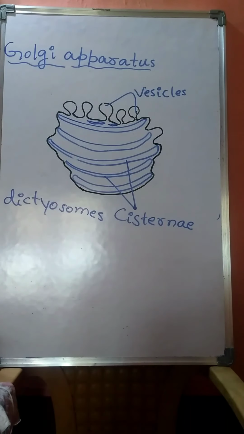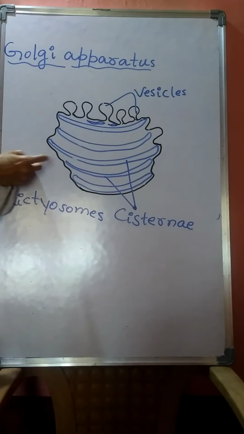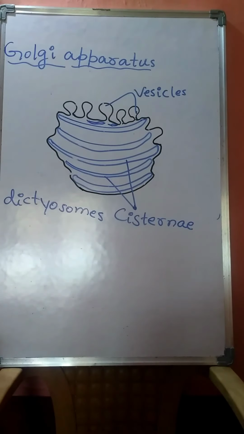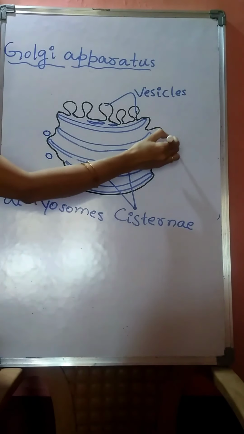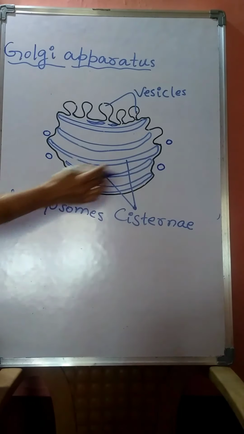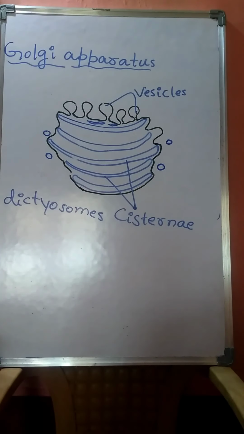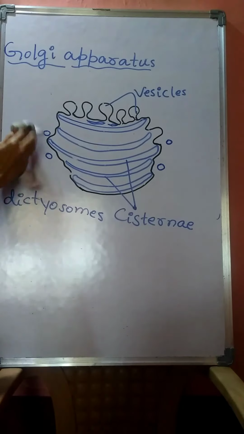Now let us discuss the important functions of Golgi apparatus. This is about the structure of the Golgi apparatus. Consider these are the materials which are to be secreted or excreted.